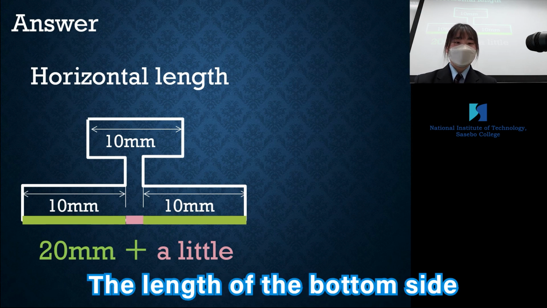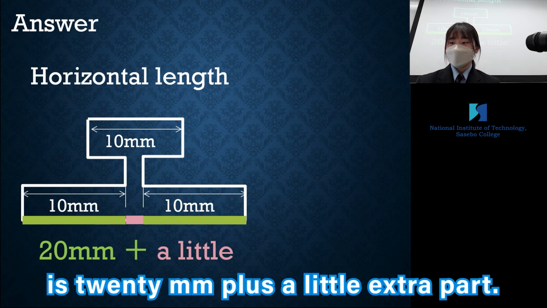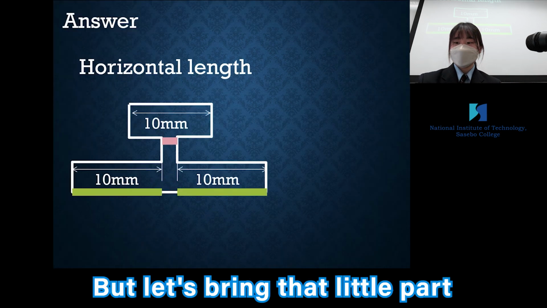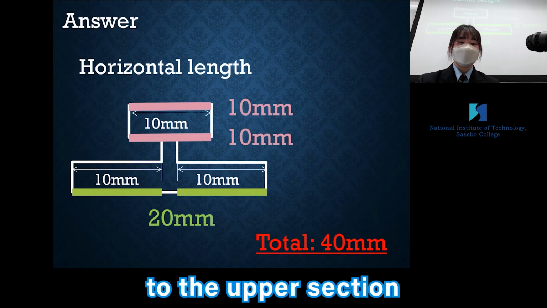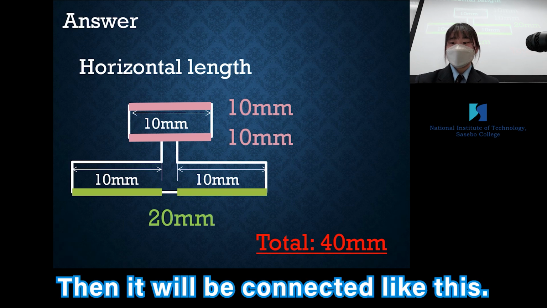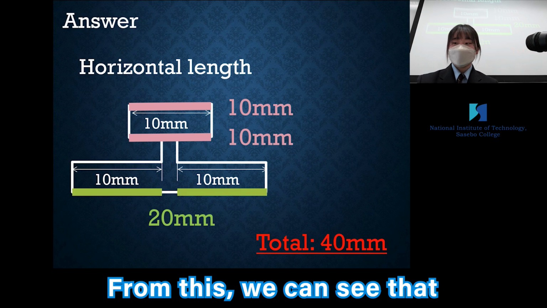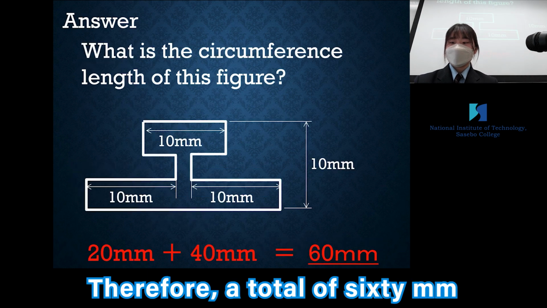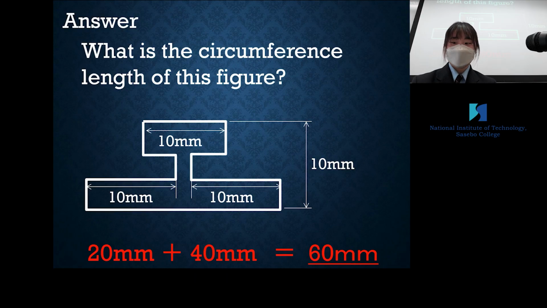The length of the bottom side is 20 mm plus a little extra part. But let's bring that little part to the upper section. Then it will be connected like this. From this, we can see that total horizontal length is 6 mm. Therefore, a total of 80 mm is the answer.